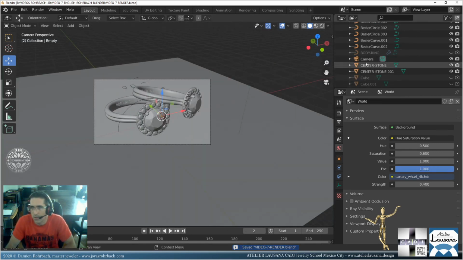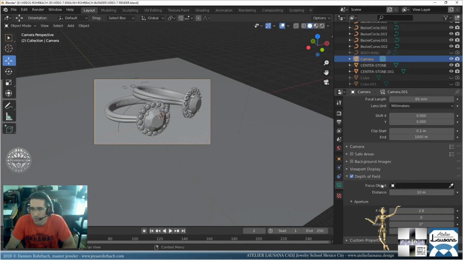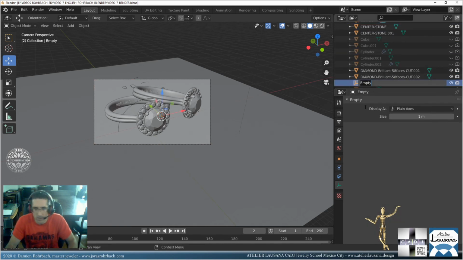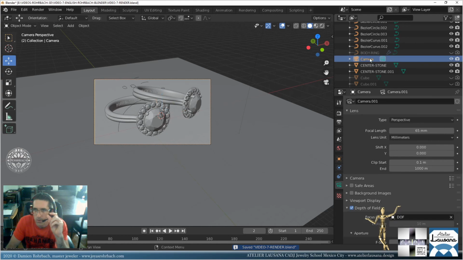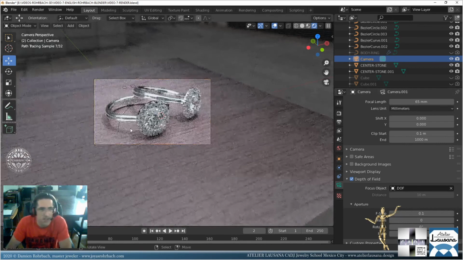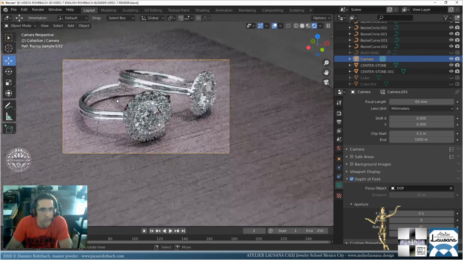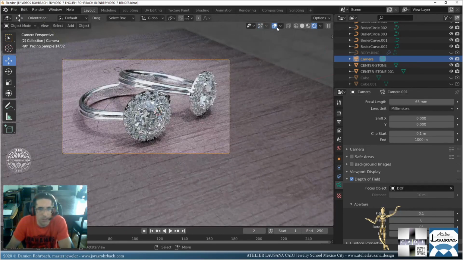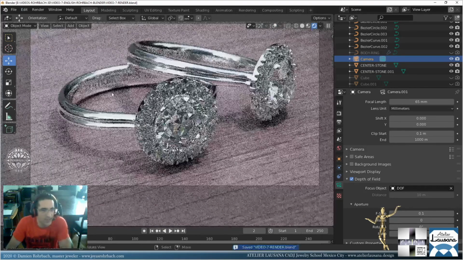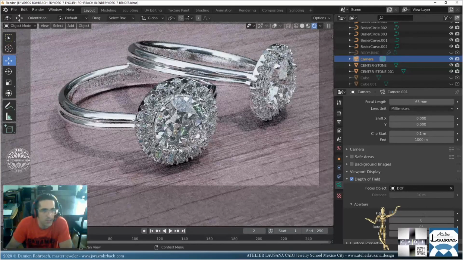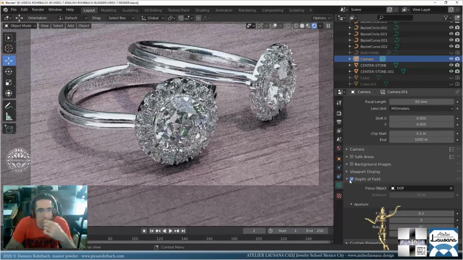So now the camera. Let's take the camera. Depth of field. It's going to be the empty. You could change the name. You can put simply DOF. Depth of field. That's where it's going to focus. So in jewelry with such a macro view, we need to put something very small, 0.06, so it makes something pretty. I'm going to go maybe at 0.1 so we can still read my name, the brand, right? I don't want it to disappear that much. 0.15, 0.2. I think 0.2 is pretty good.